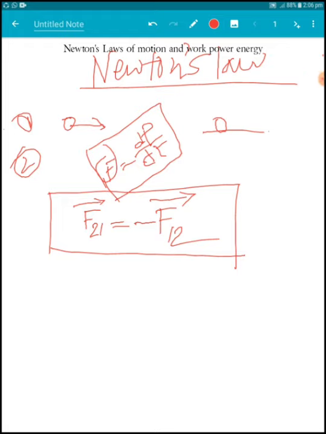So from the first law we get the definition of mass and force. Again I repeat that force is the push or pull on an object, and mass is the matter possessed by the body. So these are the three laws given by Sir Isaac Newton, who is the boss of classical mechanics. Now we know that the unit of force is newton in SI and dyne in CGS, and the unit of mass is kilogram in SI and gram in CGS.